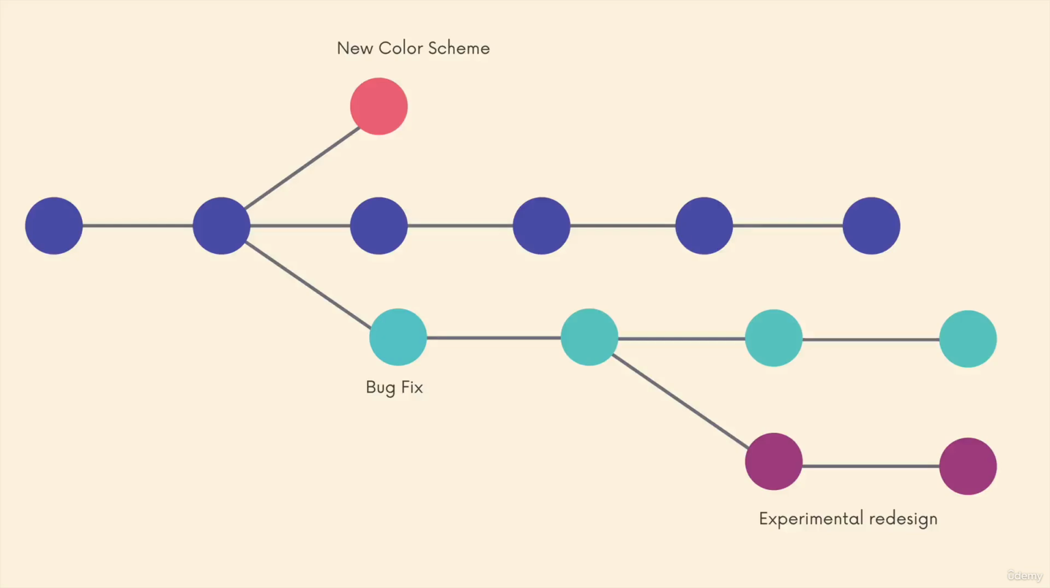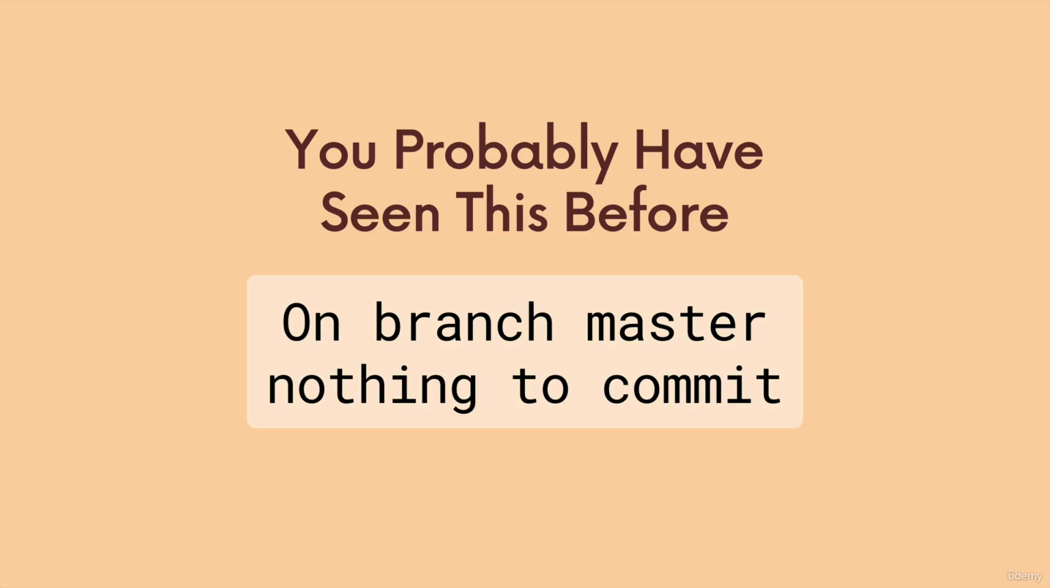So even though we haven't really used the term branch, we haven't made branches or referenced them in any way, in Git, you are always working on a branch. And we've seen evidence of this. You've hopefully seen this before: on branch master, nothing to commit. Or it may not say nothing to commit, but on branch master something.